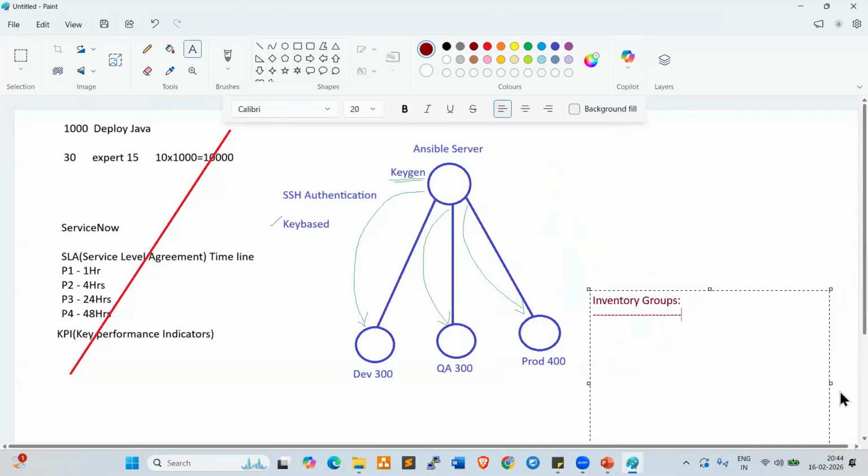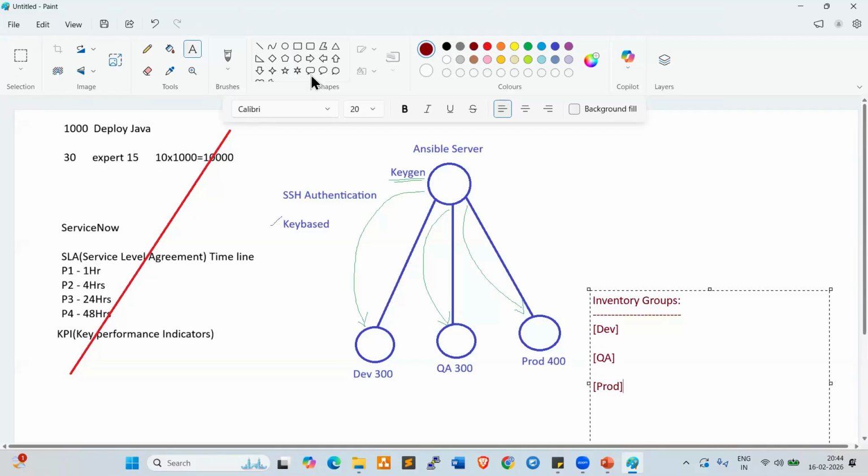So here we have the dev group. We create 3 groups: the dev group, the QA (quality assurance) group, and also the prod group. Why do we require 3 groups? We can create only one group also, either dev or QA or prod, right? So why do we need 3 groups here? Segregation, right? Yeah.